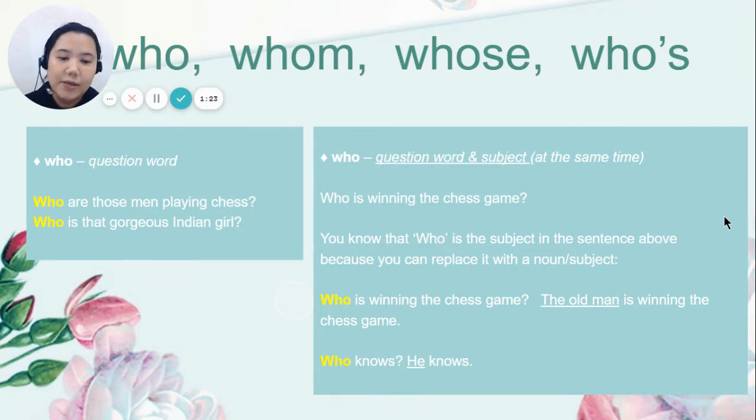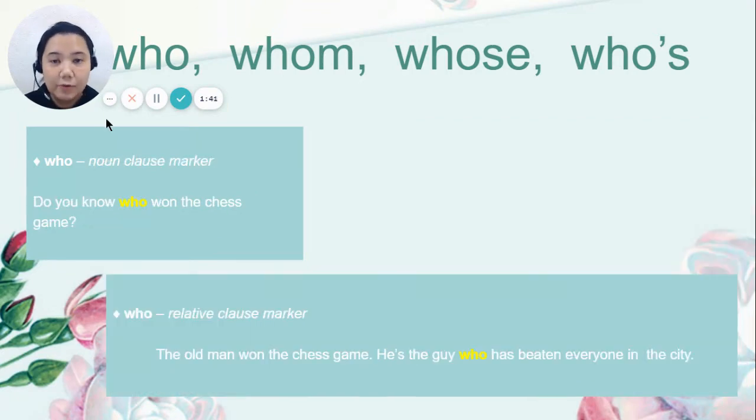You know that who is the subject in this sentence because you can replace it with either a noun or a subject. Example, who is winning the chess game? The old man is winning the chess game. Or who knows? He knows. We can also have who as a noun clause marker. Example, do you know who won the chess game?